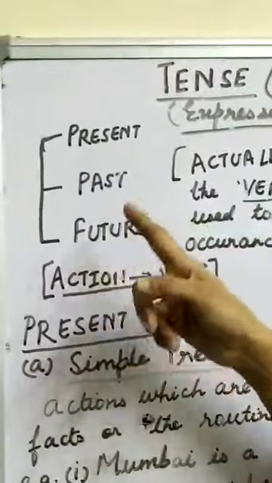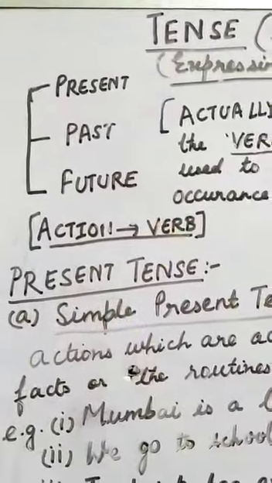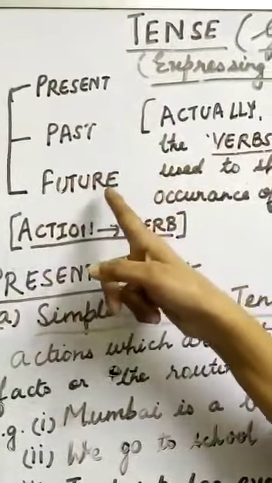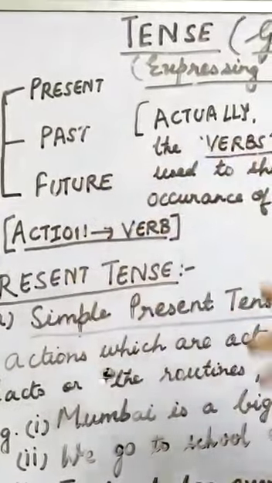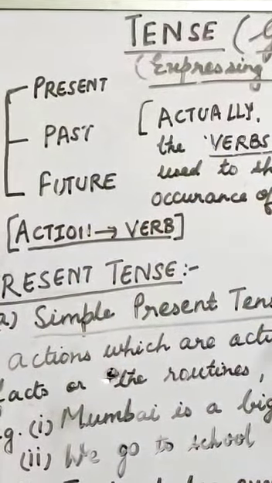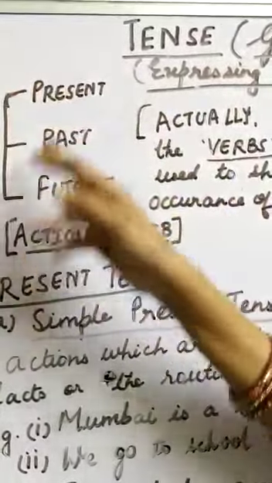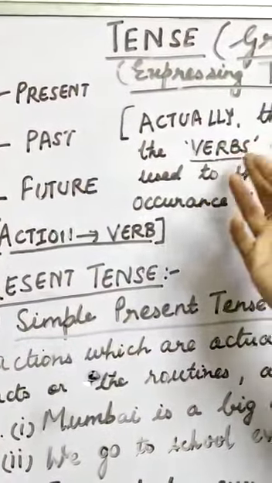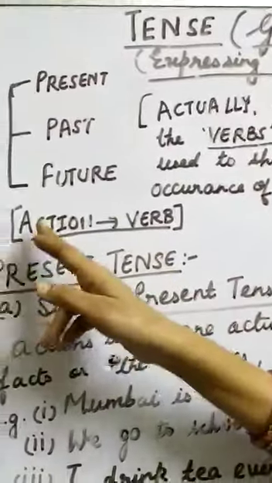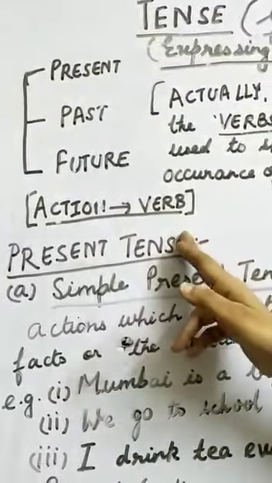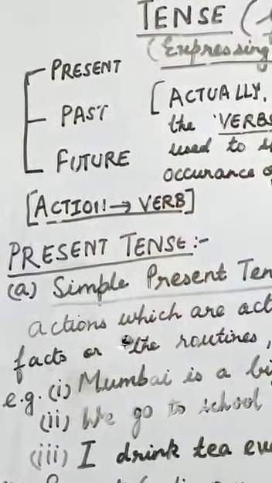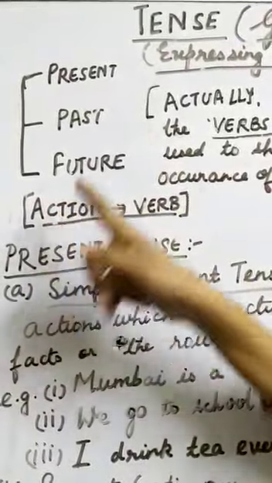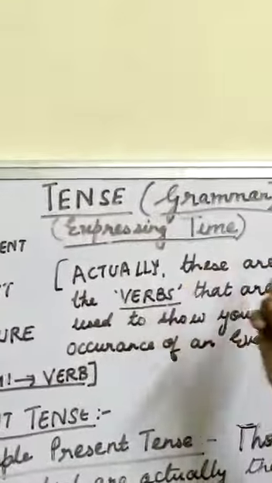Future: if I say, she will be speaking, she will speak, then I am telling something about the future. That event will take place in the future time. So these tenses are related to the form of verbs. Everybody knows the verb is that word which shows the action. And action is showing you the time.